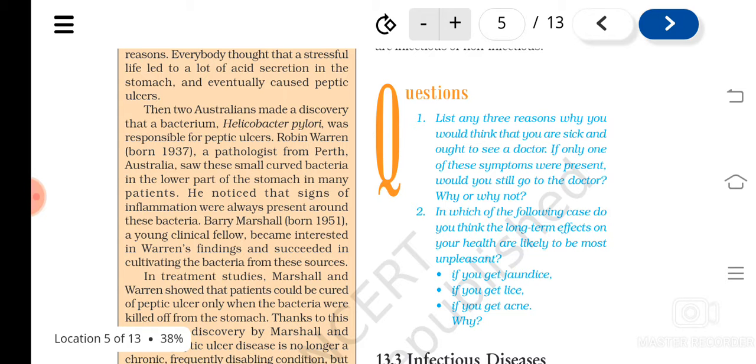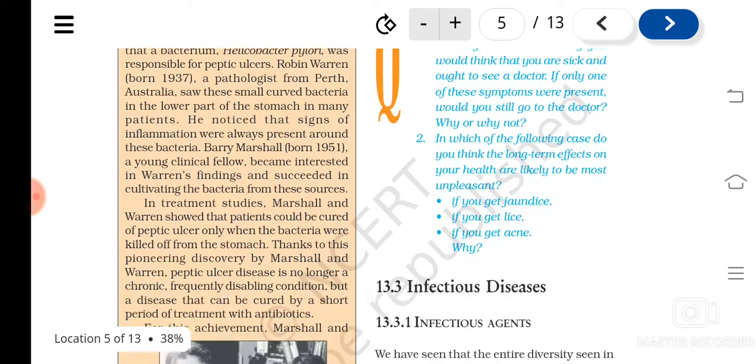So Robin Warren, a pathologist from Perth, Australia, could observe certain curved bacteria in the lower part of the stomach of many infected persons, and he could also see that there were inflammations around the bacteria. This finding was so interesting for another scientist known as Marshall, and he could cultivate the bacteria from the stomach. They could isolate the bacteria and culture it.